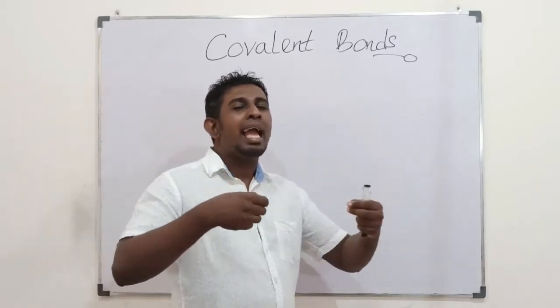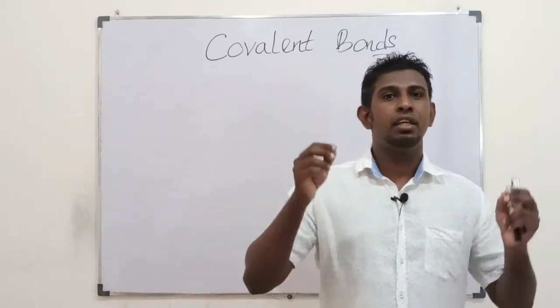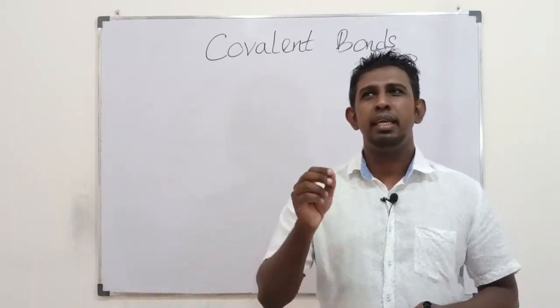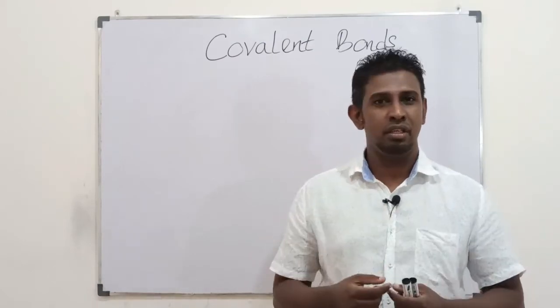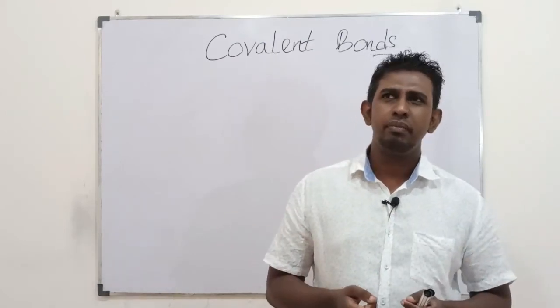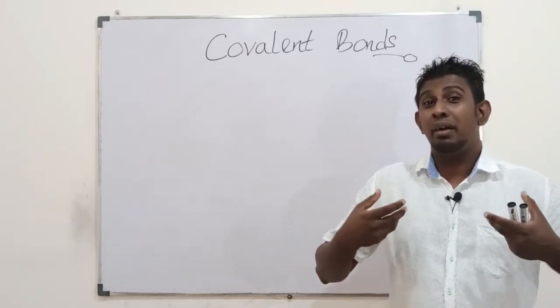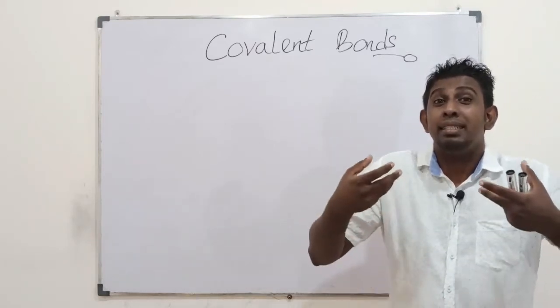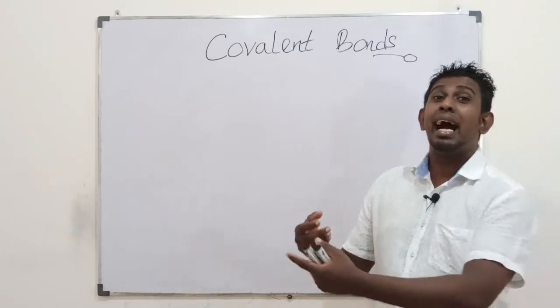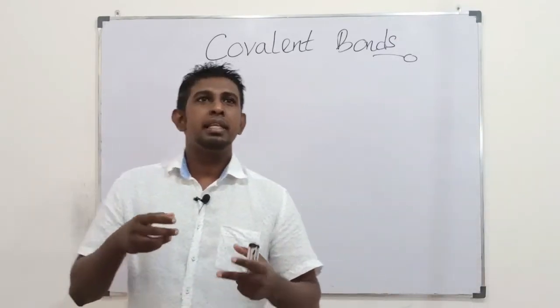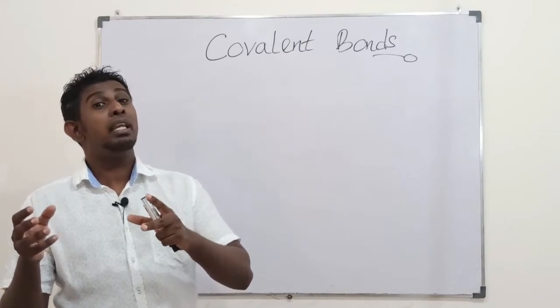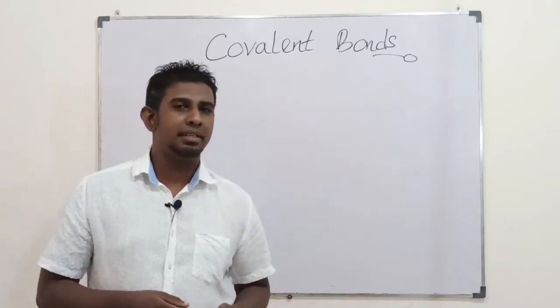Then what I am truly seeking is where the attraction force is. I am asking, what is the covalent bond, and where is the attraction force? The answer is that a covalent bond is formed by sharing electrons.